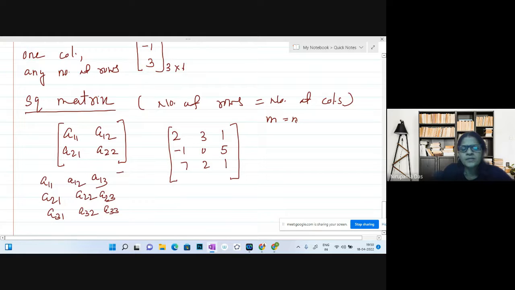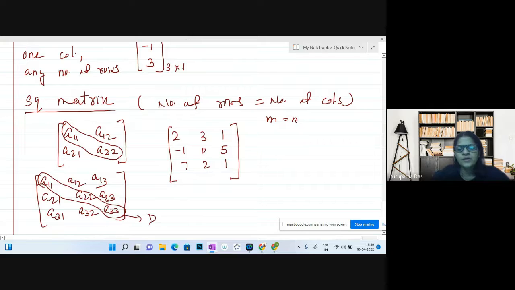Whenever you write the matrix like this, one thing you observe: here you see 1,1 and 2,2, the row index equals the column index. Here you see 1,1, 2,2, 3,3. Such elements are called diagonal elements. So a square matrix has diagonal elements. Your diagonal elements here are 2, 0, 1.